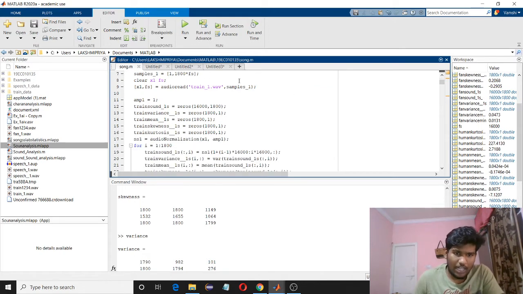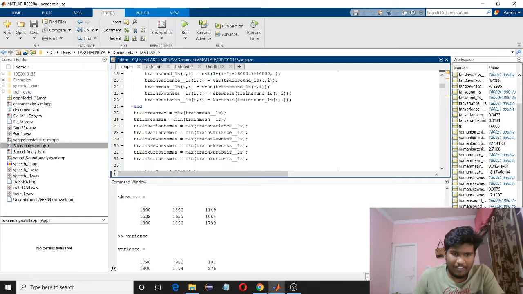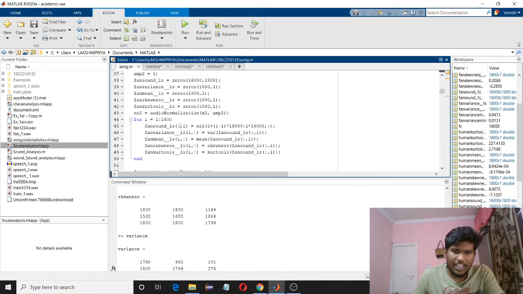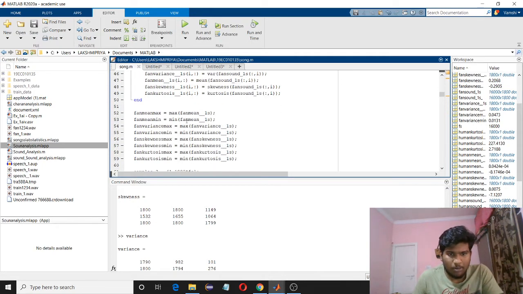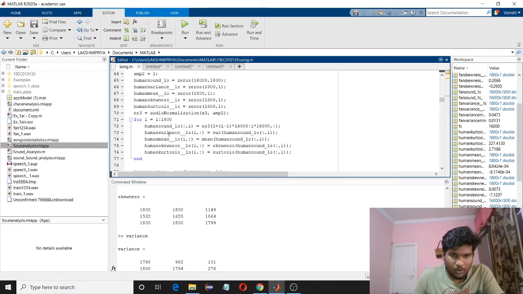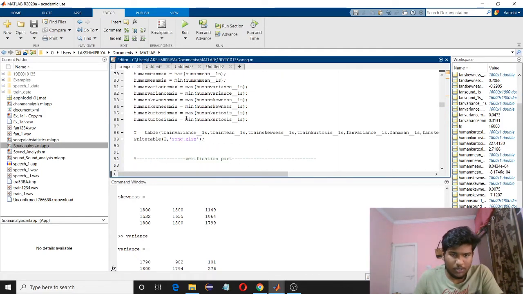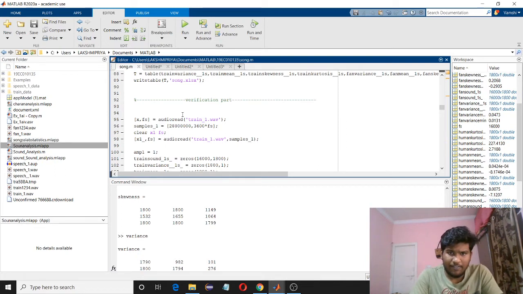So for train sound I've calculated the statistical parameters here, and here I've calculated the maximum and minimum of each statistical parameter. Here I've calculated for fan sound, and here I've calculated maximum and minimum for each statistical parameter for fan sound. Here I've entered data into variance, mean, skewness and kurtosis for human speech, and I've calculated maximum and minimum for statistical parameters of human speech. For the next 30 minutes data we'll do the same.